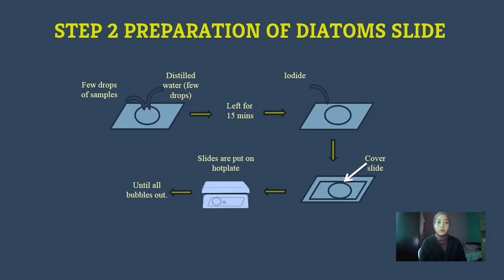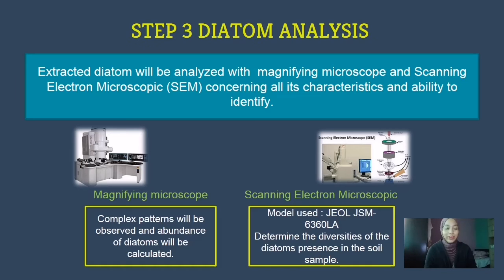1 ml of distilled water in the tube will be transferred into slide chamber. Then 1 drop of iodine will be dropped within the slide chamber and left for 2 hours. Cover slip will cover on top and the excess solution will be removed with a tissue. The slide will be observed and the species will be identified. To analyze the diatoms, we will use both light microscope and scanning electron microscopy.